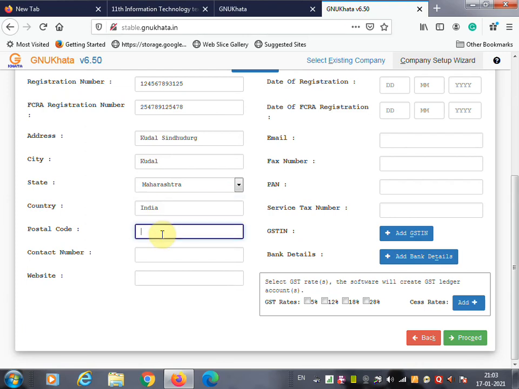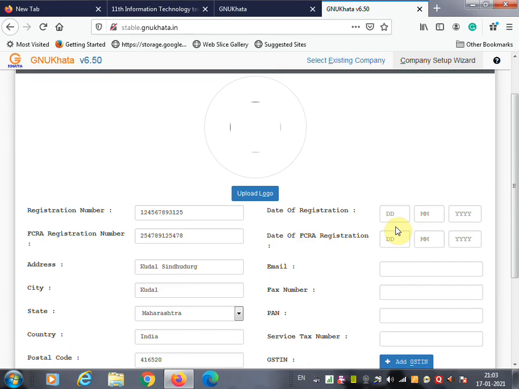postal code, contact number. If you have a website, then you can enter the name of your website. Then the date of registration, the date when you registered your company, you can enter.